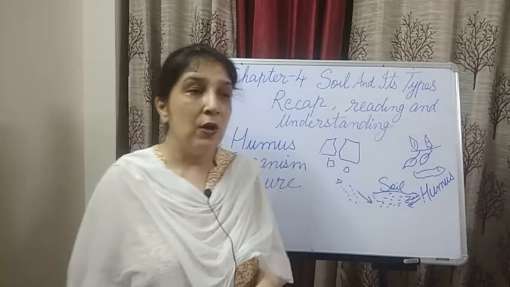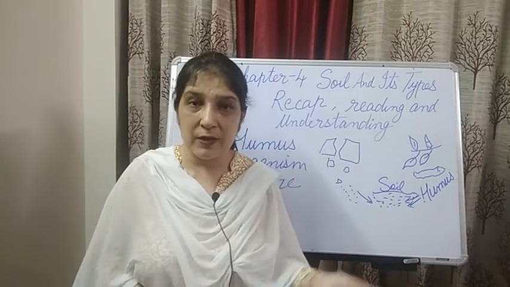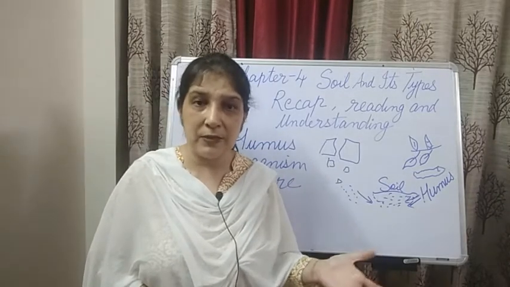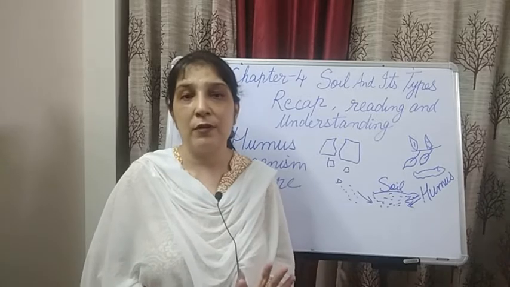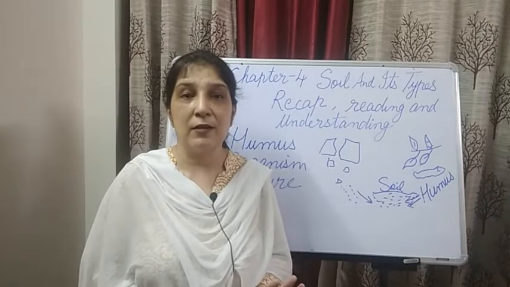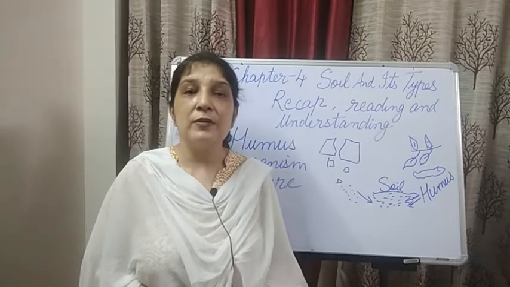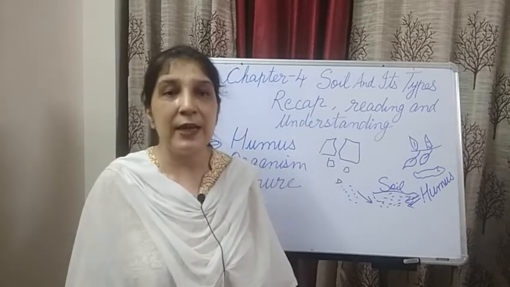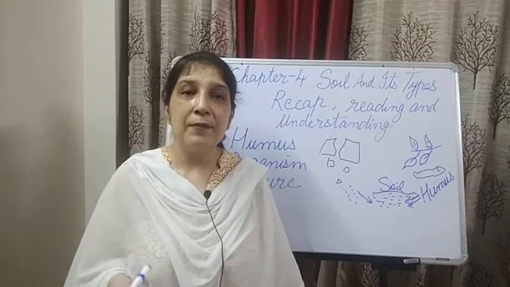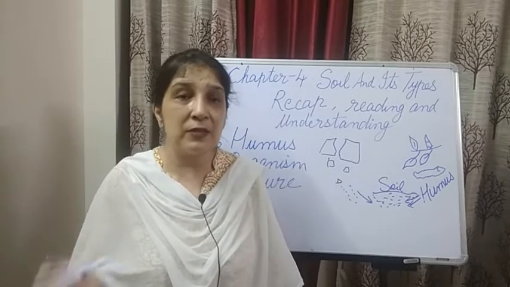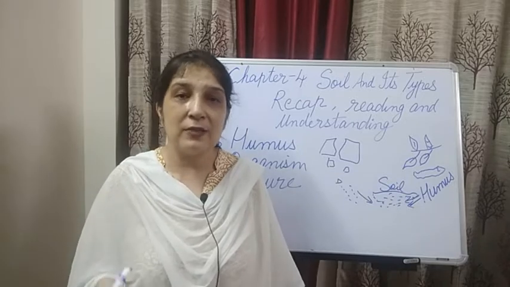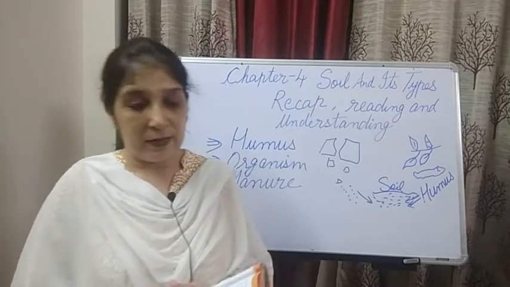How? I tell you. Suppose earthworms are there in the garden soil, it means that they are good, because they are making the soil fertile. How? They go deep inside the soil and they mix the layers of different soil, and thus they make the soil fertile, right?